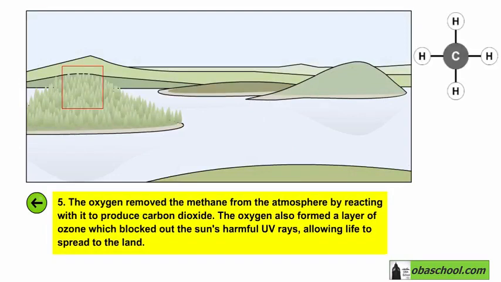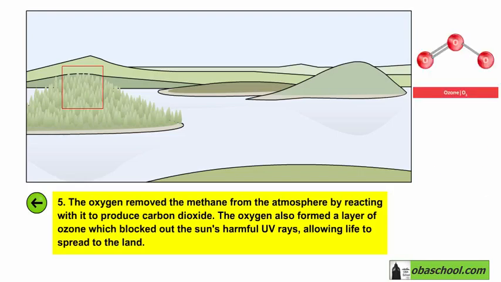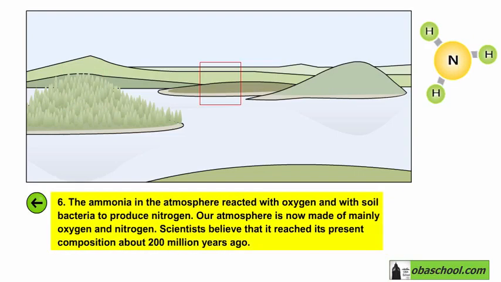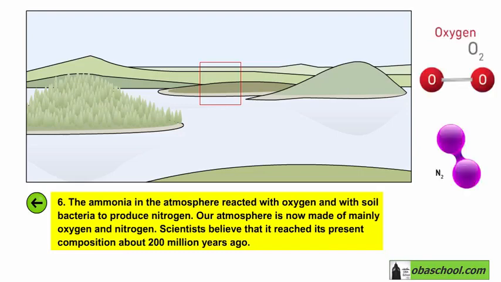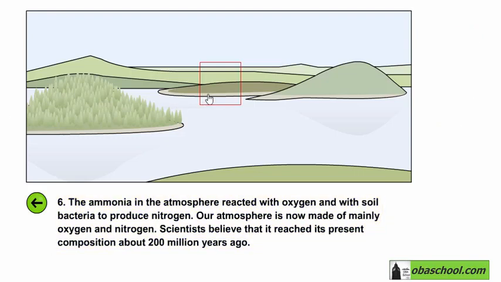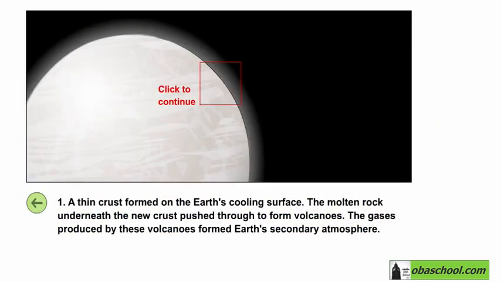The oxygen removed the methane from the atmosphere by reacting with it to produce carbon dioxide. The oxygen also formed a layer of ozone which blocked out the sun's harmful ultraviolet rays, allowing life to spread to the land. The ammonia in the atmosphere reacted with oxygen as well and with soil bacteria to produce nitrogen. Our atmosphere is now made of mainly oxygen and nitrogen. Scientists believe that it reached its present composition about 200 million years ago. So that's how our atmosphere developed through history.